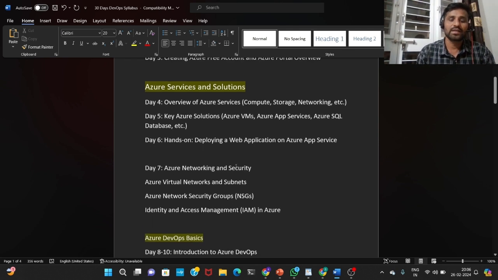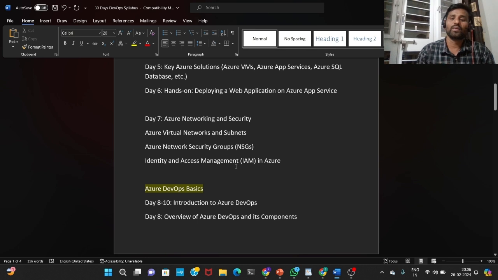Then on day 6, hands-on: deploying a web application on Azure app services. On day 6, I'm going to explain how we can deploy a web application using app services through the Azure cloud. I'll take one small web application project there, and I'll deploy it.